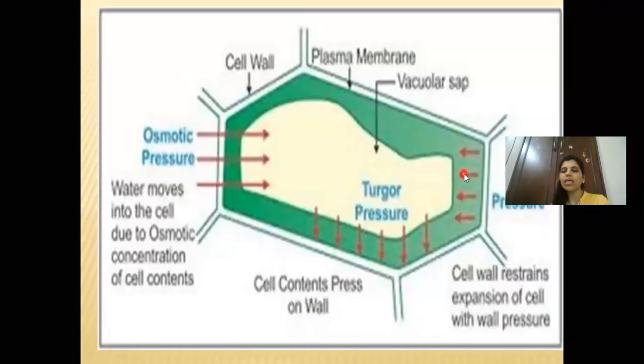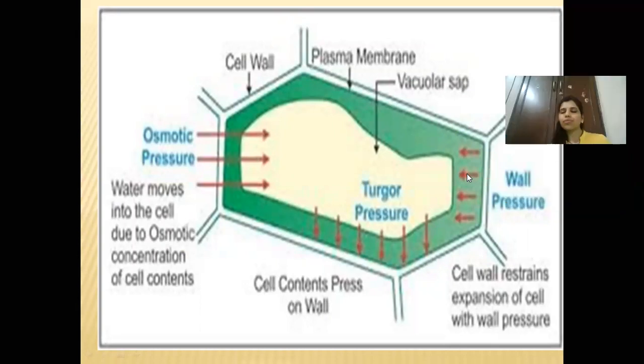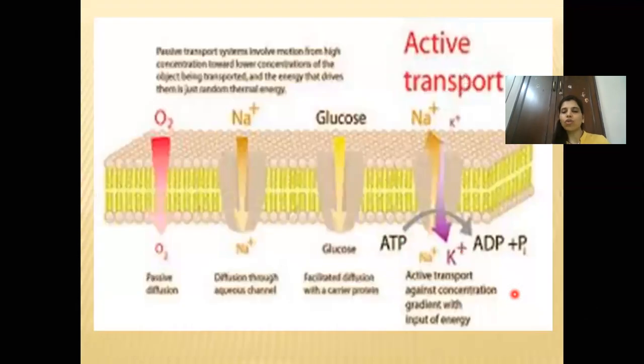Here you can see it is written as wall pressure. The wall also exerts pressure on the cell content, and that is known as wall pressure. Because it is expanding due to the turgor pressure, even that exerts pressure on the cell content.